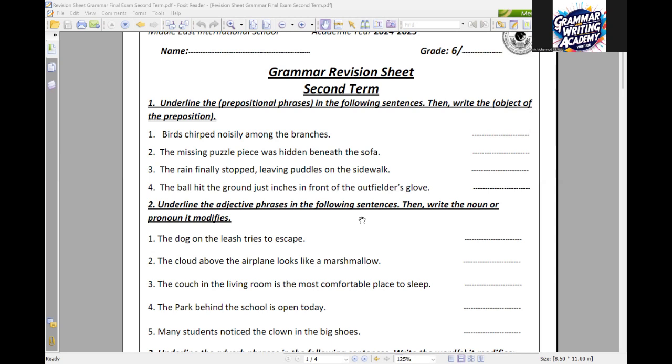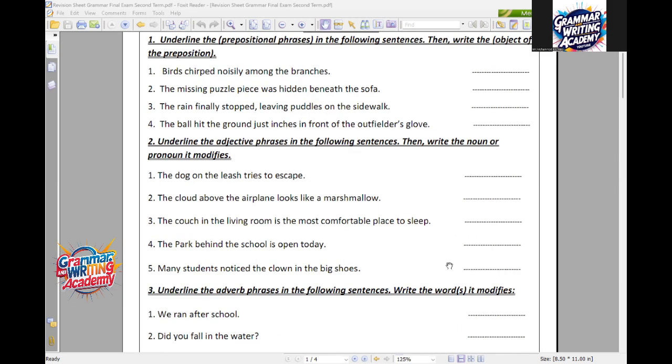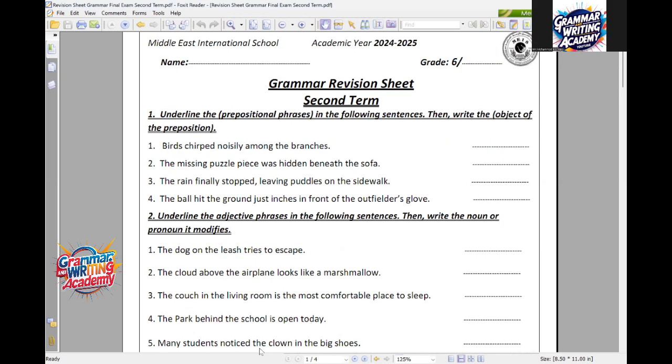Right now, we will start revising for tomorrow's grammar exam. As you can see, we have the grammar revision sheet. Here we have different kinds of questions, and the exam is going to be the same way: the same kinds of questions with different sentences. You have already seen all of these kinds of questions in your grammar book, so they are not new to you. I'm going to start in turns, one by one. According to the turn in front of me, I'm going to start with Karam Samer.